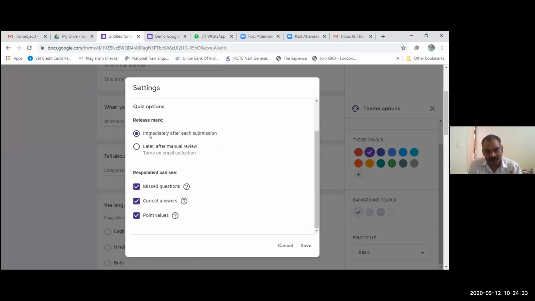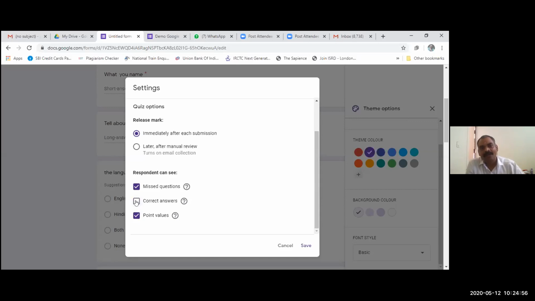And here there are some more steps. We have the option to immediately release the marks to the student or respondent, or later after manual review. The respondent can see the missed questions, the correct answers, and the point value.